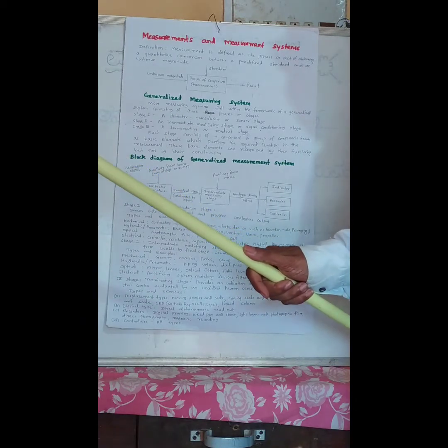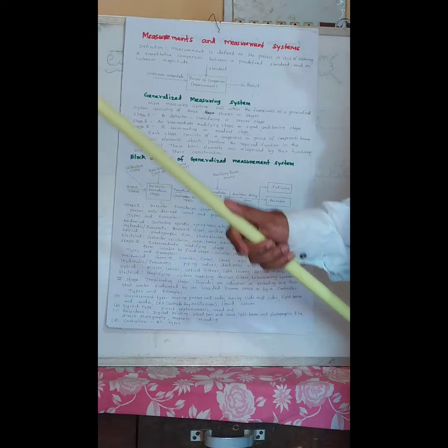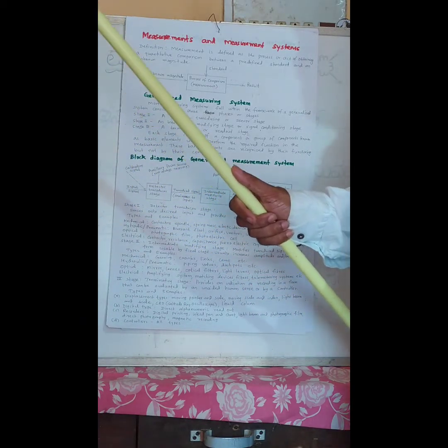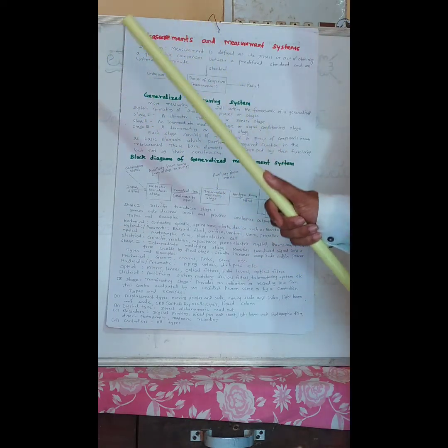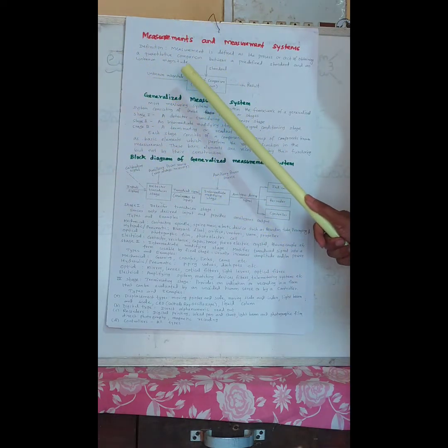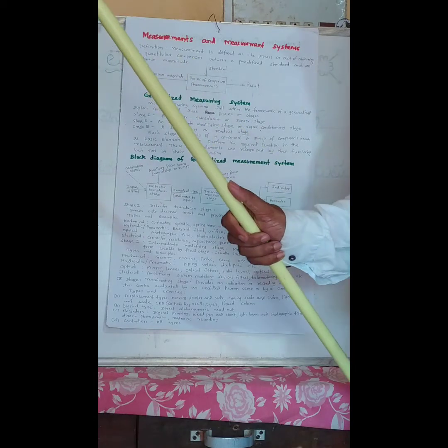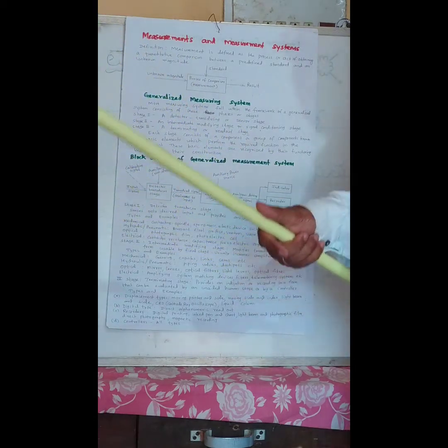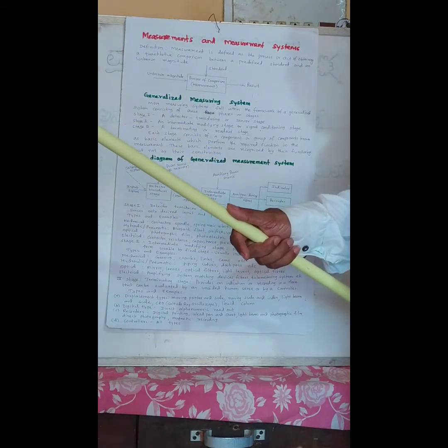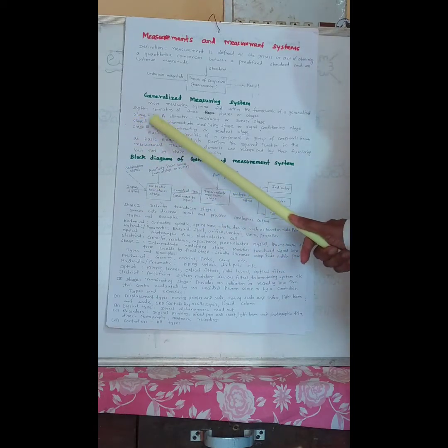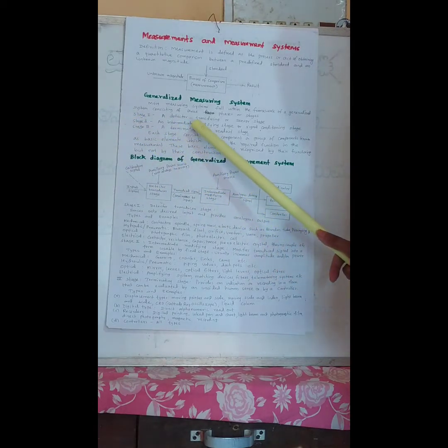Not all signals can be processed directly by a processor, so they require some modification and amplification.